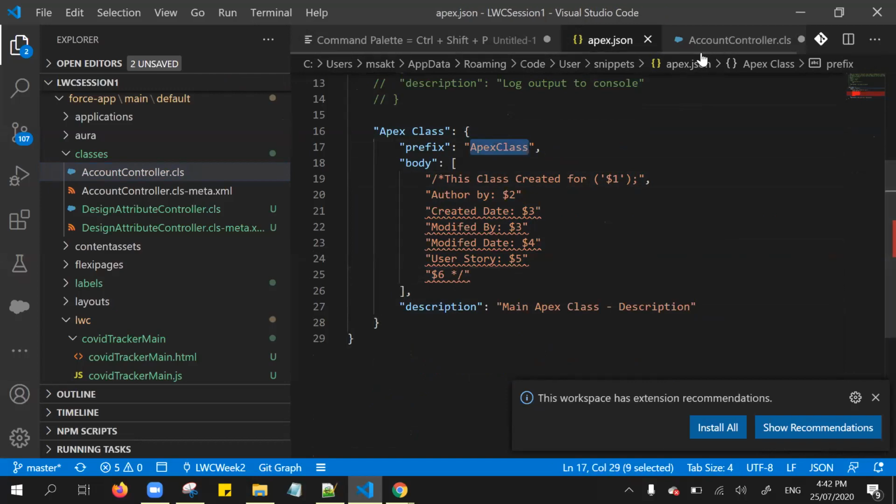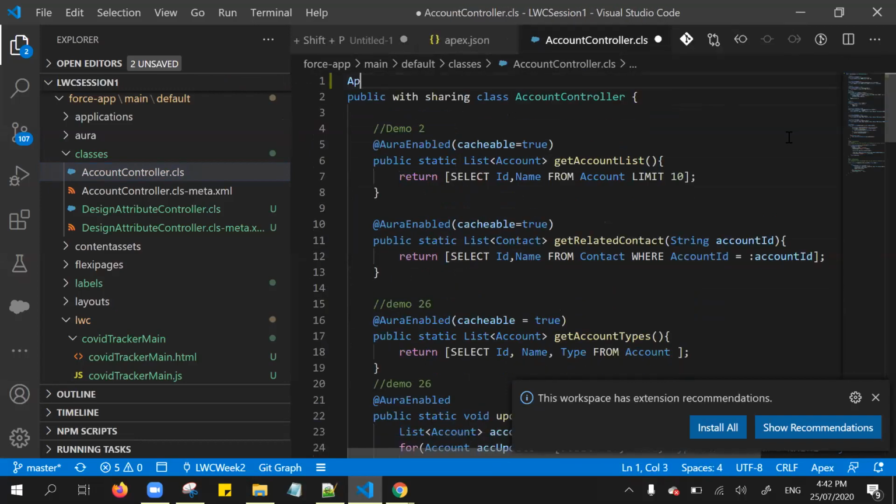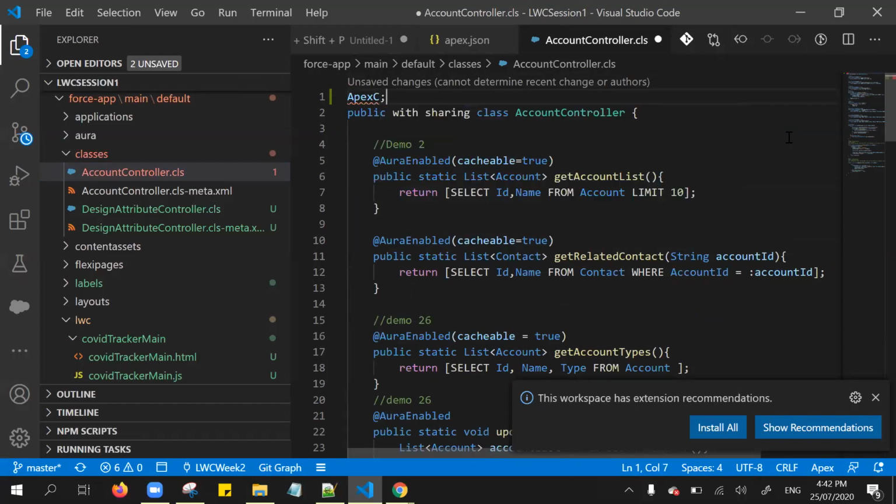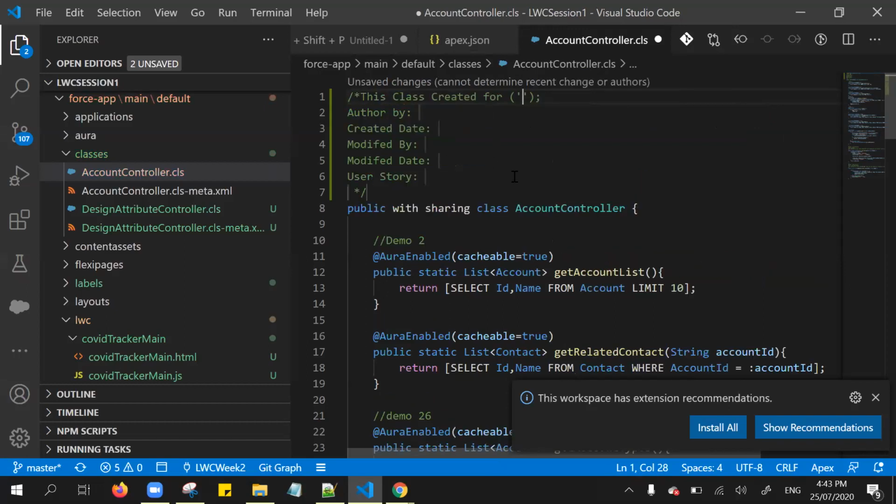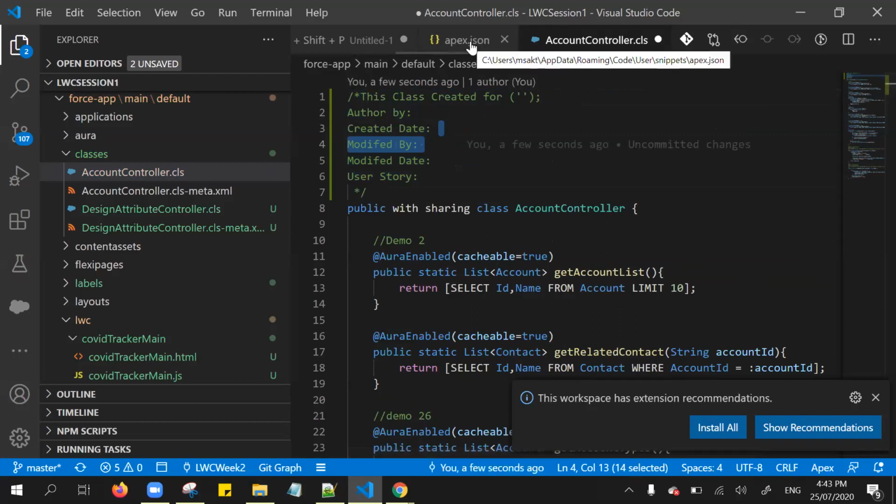So here simply type Apex class. If you noticed here, it's pre-populated, the main Apex class description. Click that one, it's automatically getting generated from the user snippets file as we defined in the apex.json. Okay, so all the values get populated.